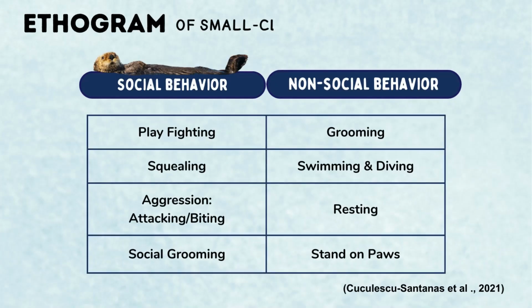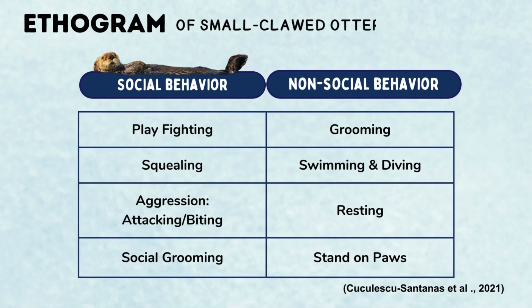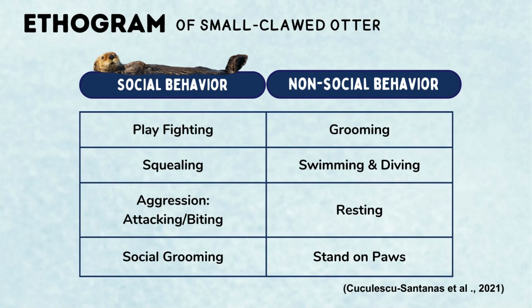There are 4 types each of social and non-social behavior of this small-clawed otter. Fighting, squealing, attacking, and social grooming fall under the social behavior category of the small otter, while self-grooming, swimming and diving, resting, and standing on paws fall under its non-social behavior.